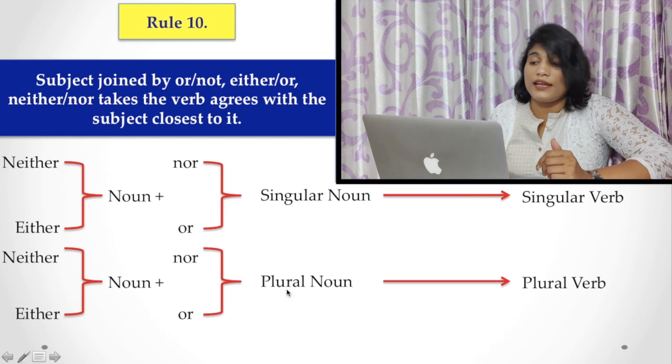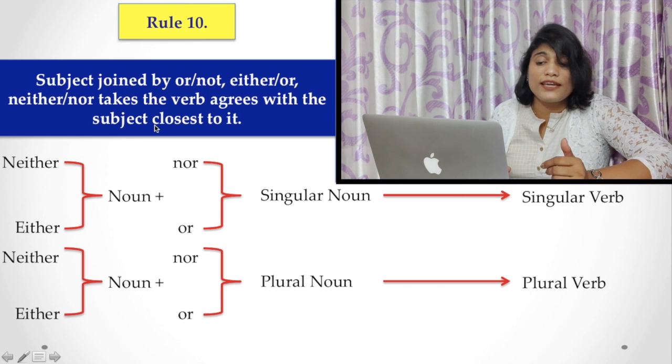If they are plural in number, you have to choose the plural verb. So what is the rule here? The verb agrees with the subject closest to it.